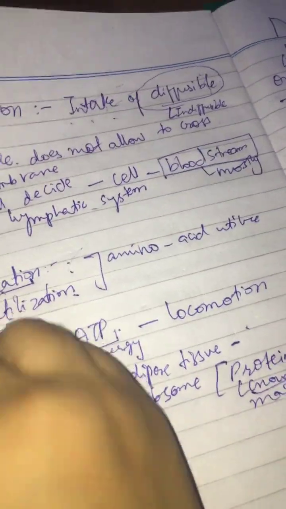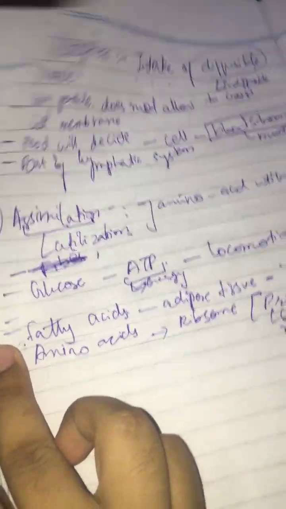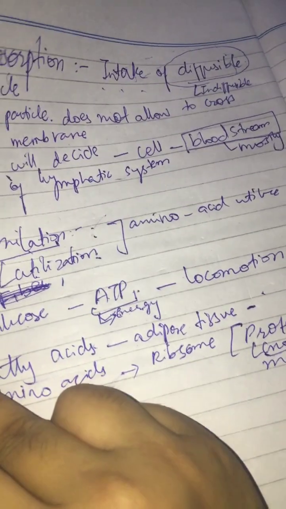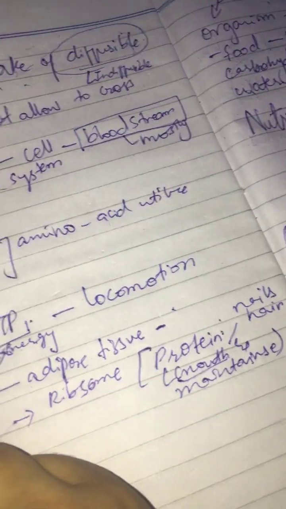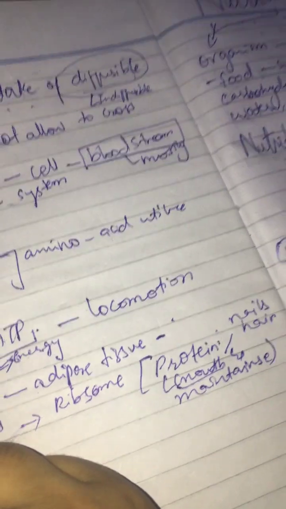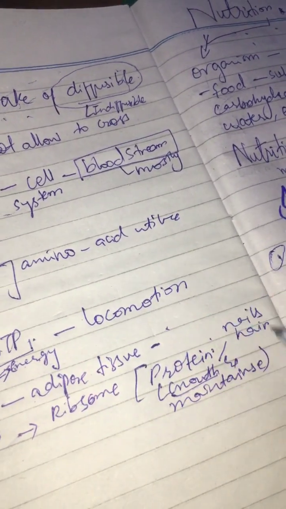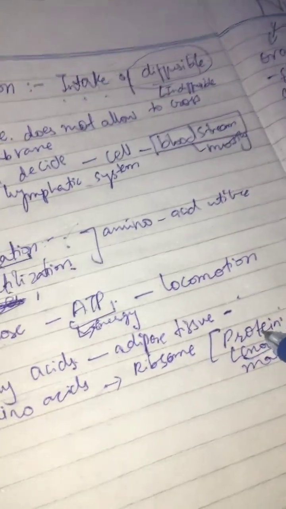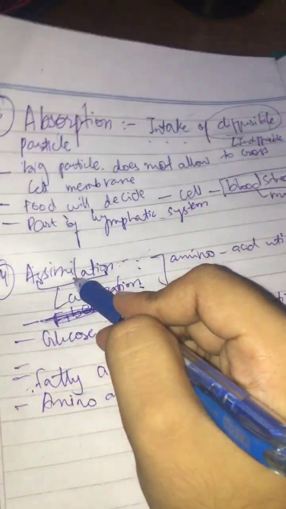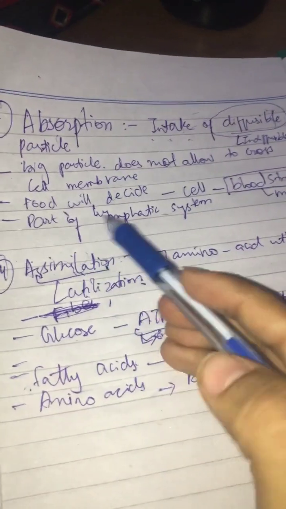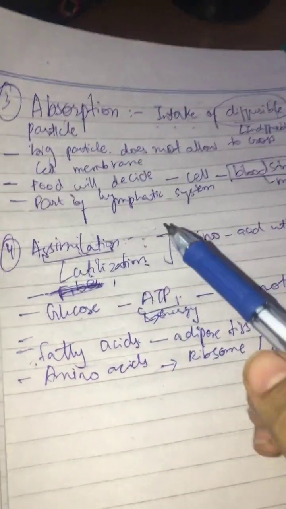Some people have very fast nail growth; this means they have a lot of protein intake in their nutrition. So nail and hair growth is all about the intake of protein. That was assimilation.